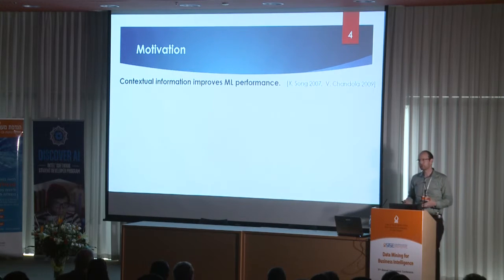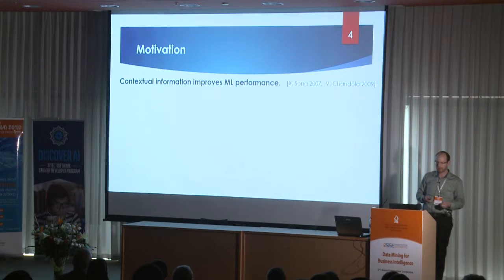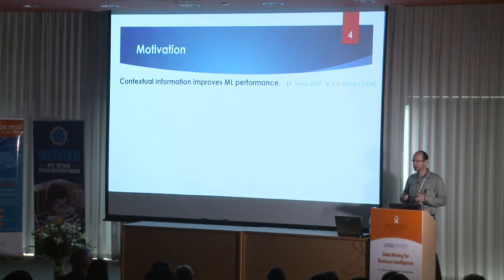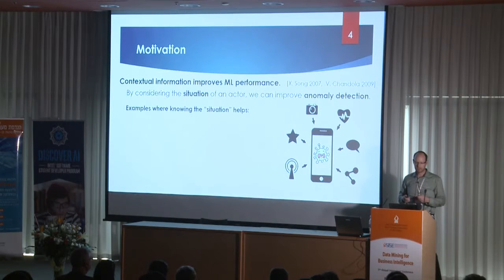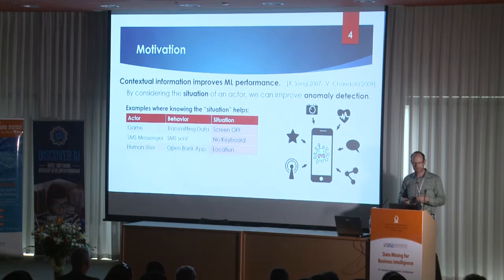So we all know we can use machine learning to try and detect when an anomaly occurs. And we know that contextual information improves machine learning performance. So by considering the situation of a particular actor, we can actually improve anomaly detection. I'll just give you a few motivating examples. Let's say the actor is some application, let's say a game, and it is transmitting data. Perhaps it's a game that's been infected with malware or has some sort of malicious adware inside. If we take a look at the situation or the context of the screen being on or off, we can better understand whether the behavior is malicious or not.